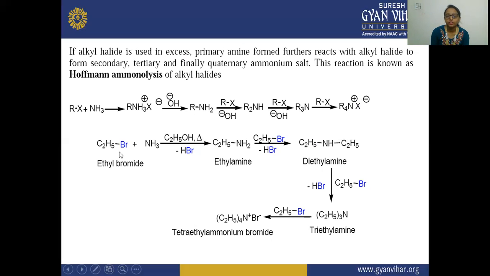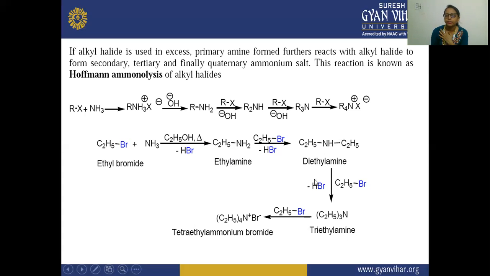And here we have taken the example of ethyl bromide, which is the alkyl halide, and it is reacted with ammonia in the presence of ethanolic solution. And here you can see HBr is removed, and there is a formation of ethylamine, which is your primary amine. After that, again the alkyl halide is reacted with this, and there is a formation of the secondary alkyl amine, and then again this secondary amine, alkyl halide, alkyl amine.